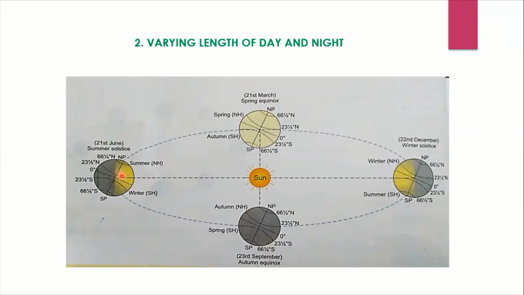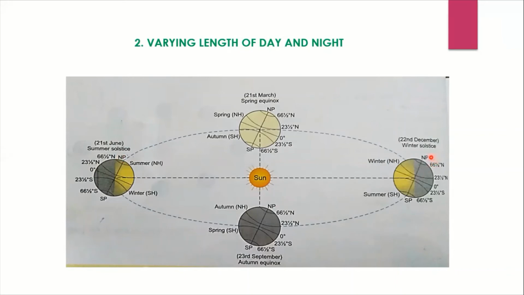So you can see that in the northern hemisphere it is summer. If we go from the equator to the poles, when the latitude increases from 0 degree, we know the equator is 0 degree, so when we go to the northern side, the duration of the day is increasing. So that is known as summer solstice.